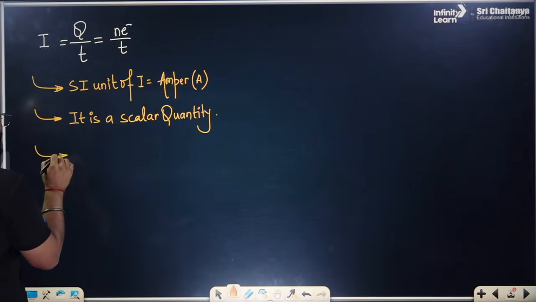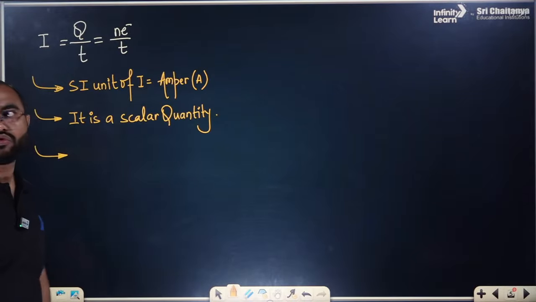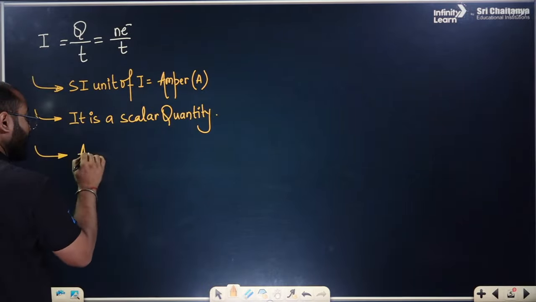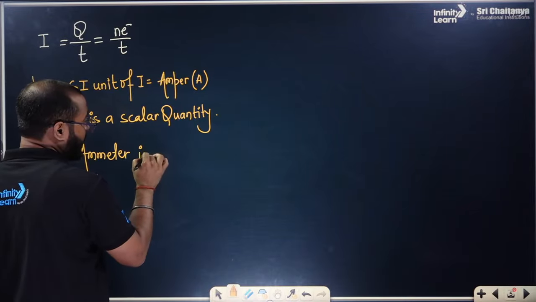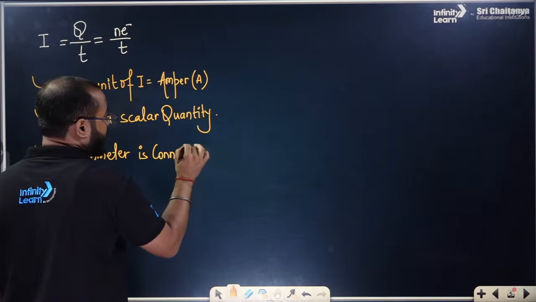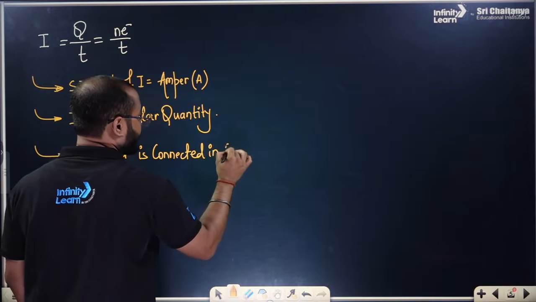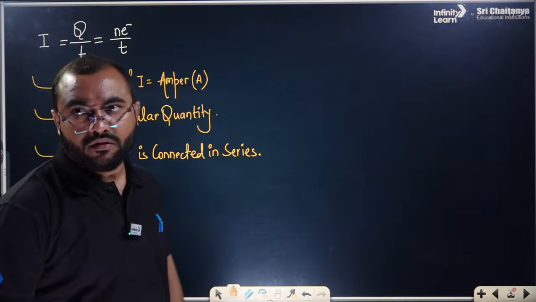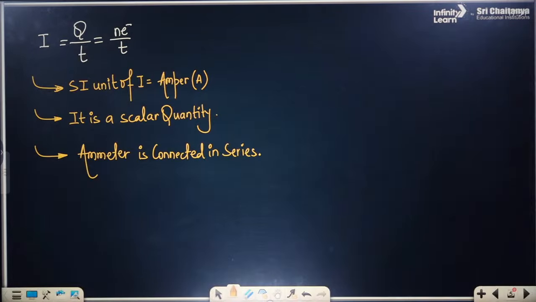A few more things. There is a device, everyone, which is used to measure the electric current. The device which is used to measure the electric current is called an ammeter, and it is connected in series. Please do remember this. It is connected in the series combination. This is what it is. I hope this much is clear to you and you have understood this much.